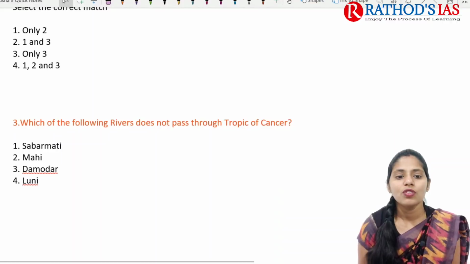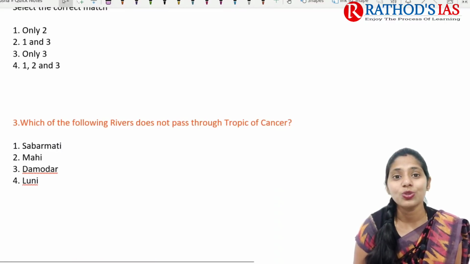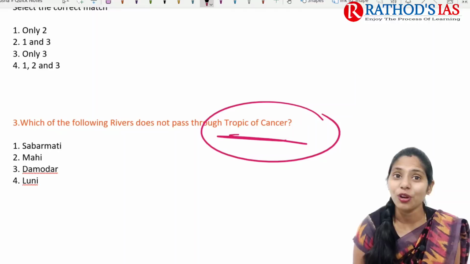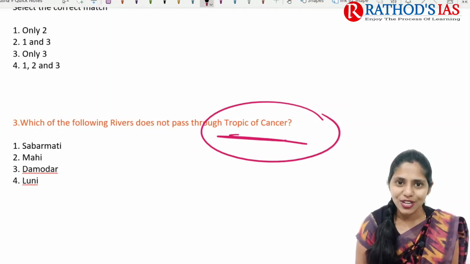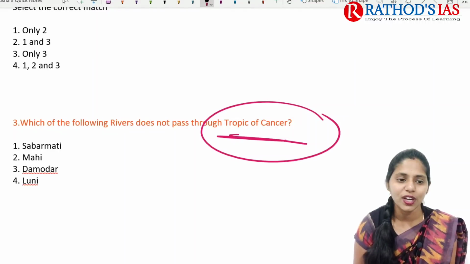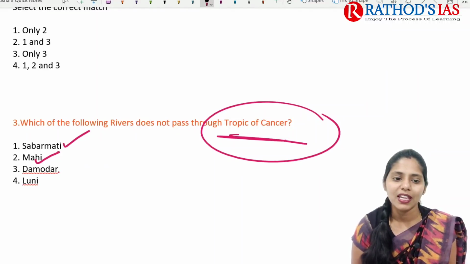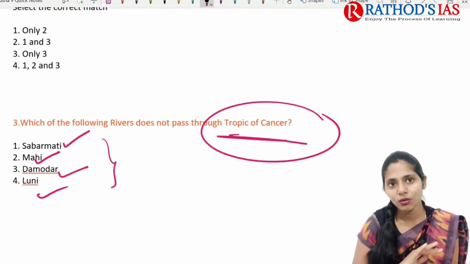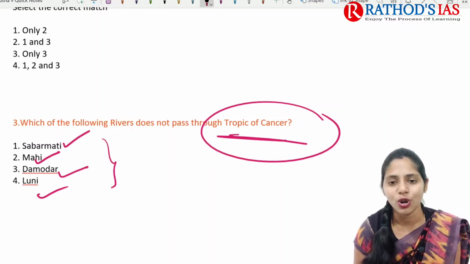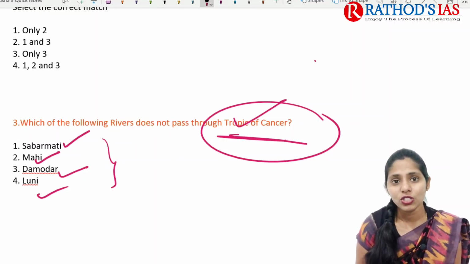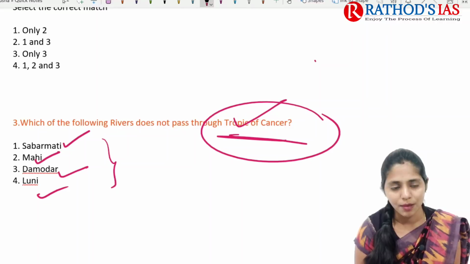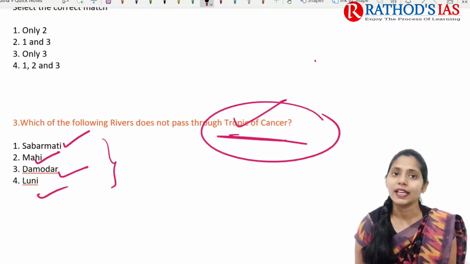And the next one is, which of the following rivers do not pass through the Tropic of Cancer. This type of question you can see as map related questions. So please try to open your atlas and locate where the Sabarmati, Mahi, Damodar, Luni are present, and whether they are passing through the Tropic of Cancer or not. And let me know which states the Tropic of Cancer is mainly passing through in India. Okay, so this is the second homework.